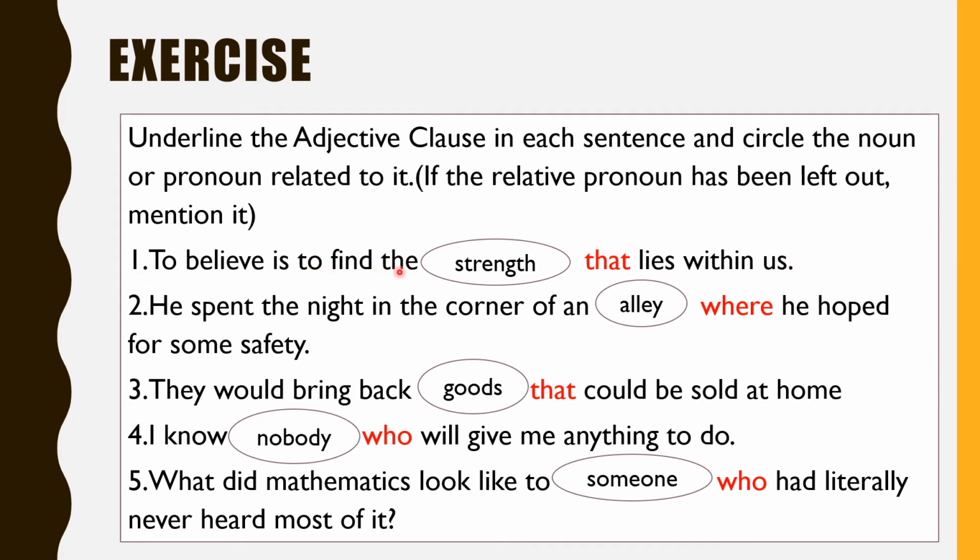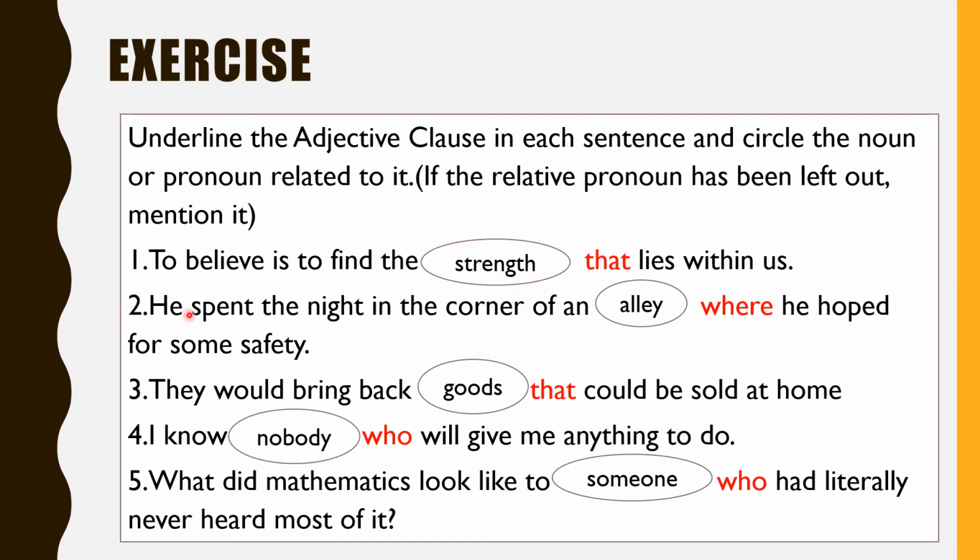To believe is to find the strength is the main clause, and this subordinate adjective clause that lies within us qualifies the noun strength. If you ask the question, to believe is to find which strength, that lies within us, you get the answer. Therefore, that lies within us is a subordinate adjective clause qualifying the noun strength.